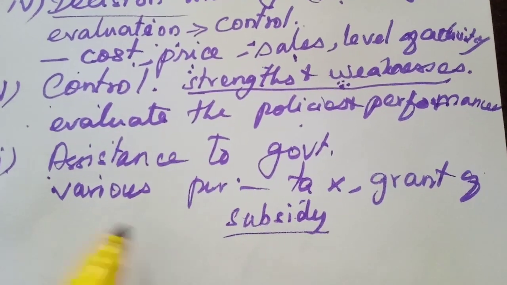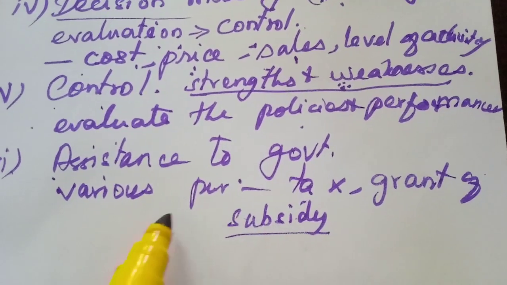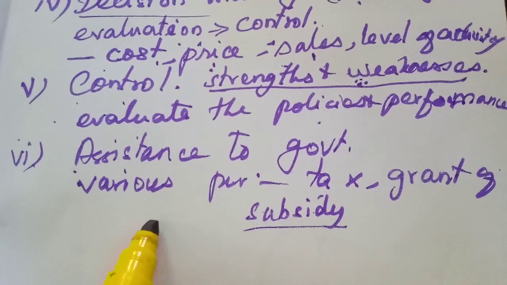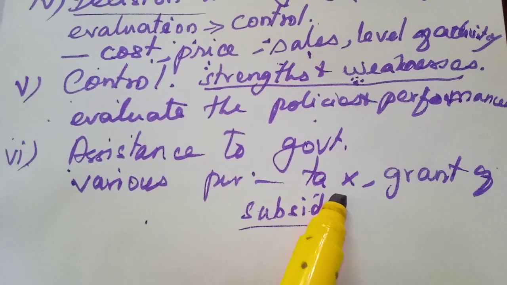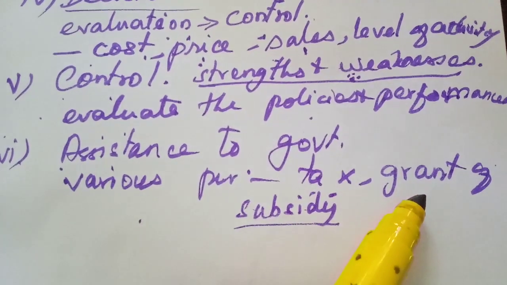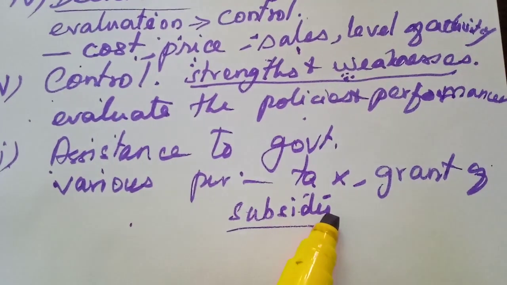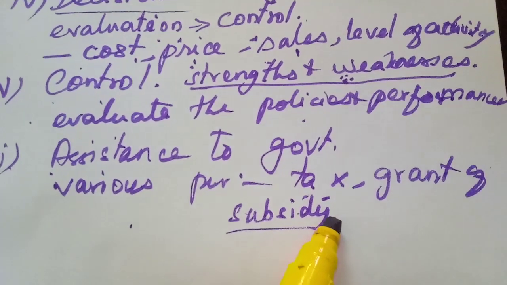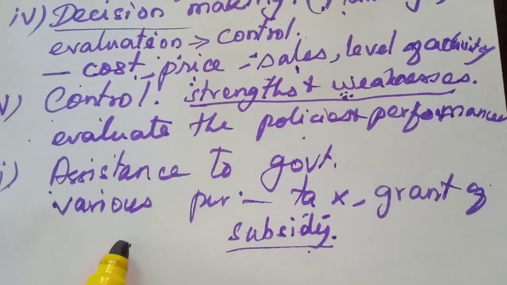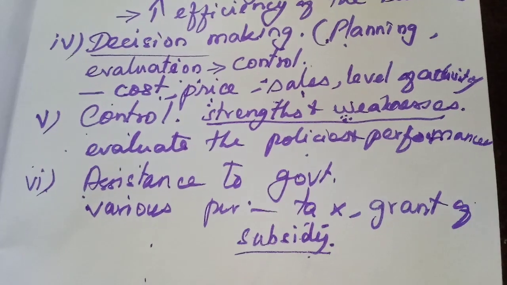So accounting, because the government needs the full information on the financial aspects of the business in order to fix their taxation or assessment of its tax, the business tax. Then at the time of granting the subsidy for the business concern, they need some relevant information. So for this purpose also accounting is helping. You might have understood the functions. Now we will mark the question answers.